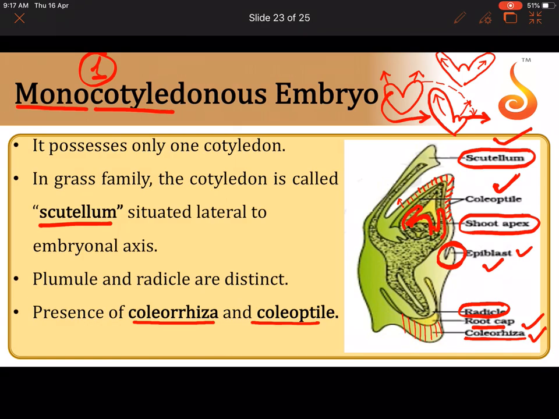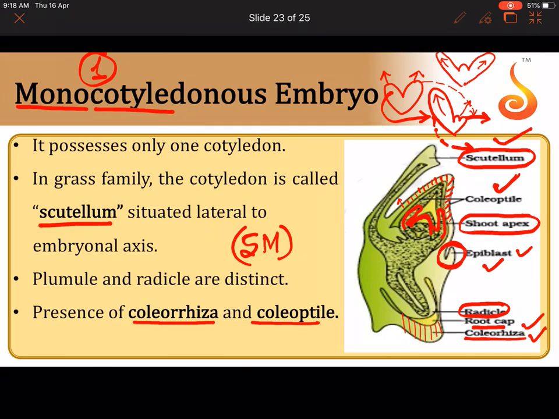In dicot, both lobes of the heart will grow to form 2 cotyledons. In monocot, only 1 lobe of the heart will grow to become this cotyledon. This cotyledon, the single cotyledon or embryonic leaf, is referred to as the scutellum. Okay? So this also is a 5-mark question. The structure of the monocot embryo, position, everything is the same. This is also located inside the ovule in the micropylar region, just like how we saw over there, but the development is different. Okay, the suspensor formation is also there, but slight differences are there.